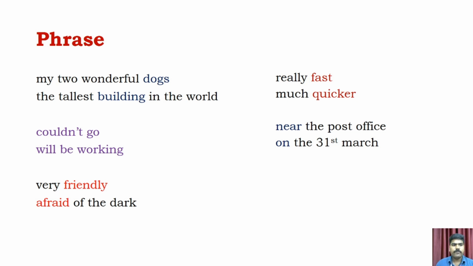First example: my 2 wonderful dogs. It doesn't have a subject-verb combination. In all these examples there is no subject and verb combination, so it is called a phrase. My 2 wonderful dogs, the tallest building in the world. Here dogs and building are nouns, so this is called a noun phrase.